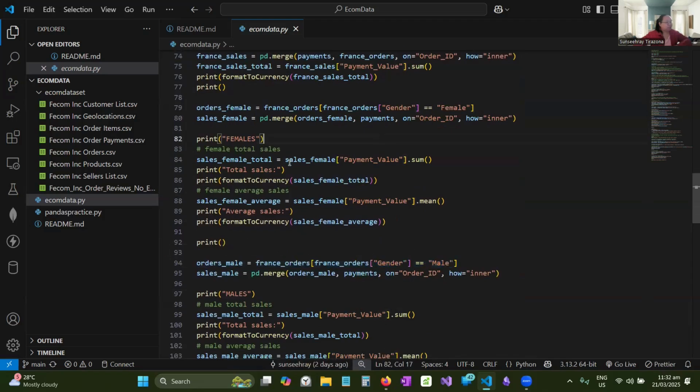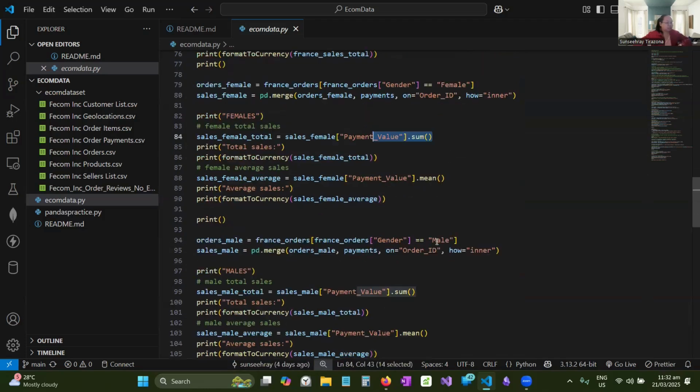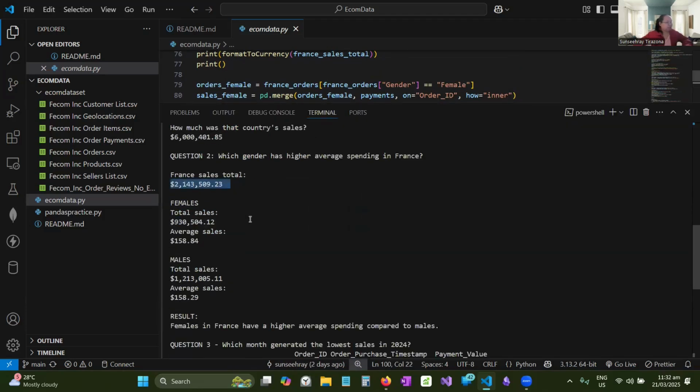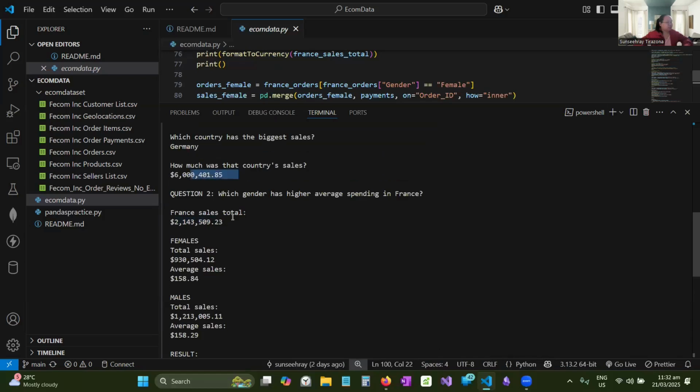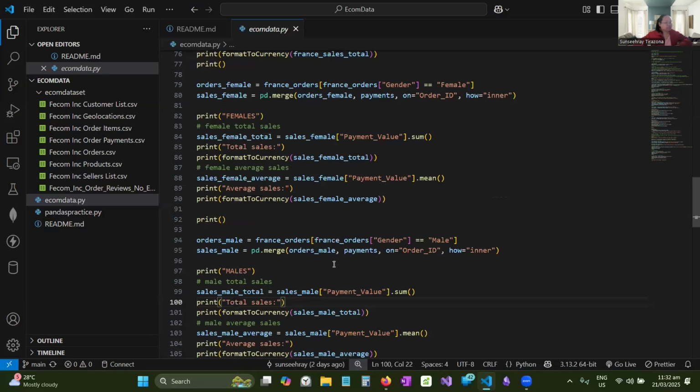So I'm getting the totals just to verify. To get the total sales for female, I'm using the sum, and for males too, the sum. Just to verify that the numbers I'm getting are really for France, for males and females. So if you add these two, then you get the France sales total. That makes me think that my calculations are correct. But what I really need is the average spending.